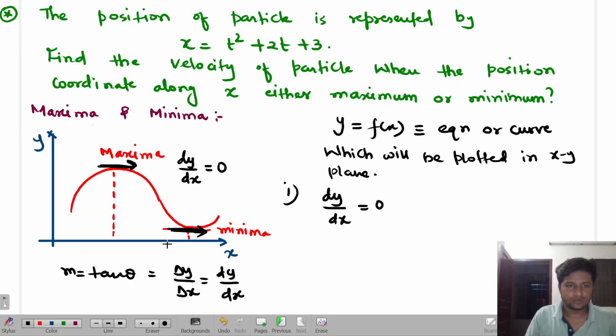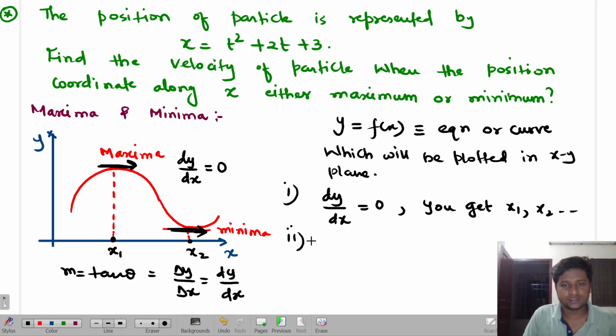If you put it equal to 0, see what you will get. You will get points on the x-axis like x1, x2 or something like that. The second task is to find d2y by dx square, the second step, because I want to know whether this slope is going down or up. So once again I try to find its rate. d2y by dx square means d by dx of dy by dx.